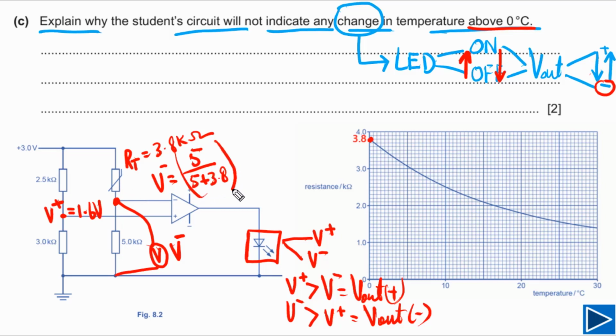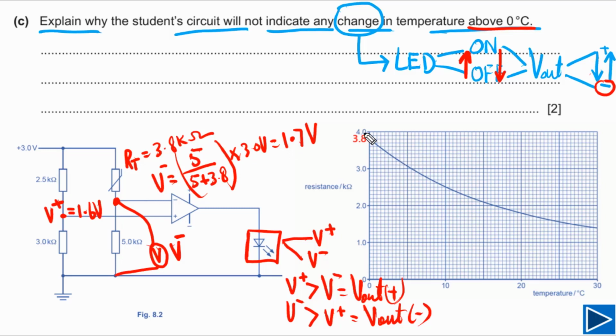We need to multiply this one with the potential difference across these two resistors, and that is equal to 3.0 volt. If we solve this one, our final answer will be 1.7 volt. Then this is the value of V negative.